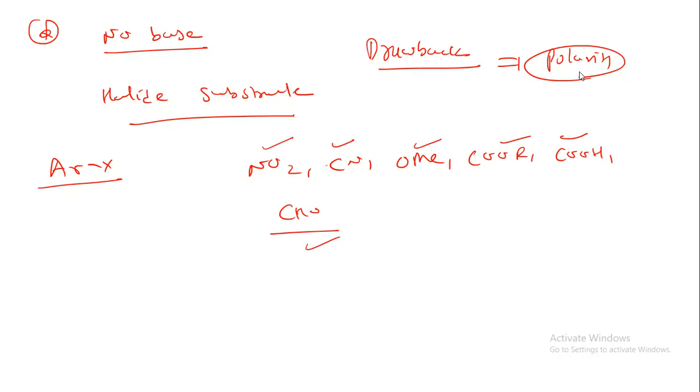Because of this, Suzuki is more favored for CC coupling reactions as compared to the Stille coupling reaction. That you have to remember. So that is all about the Stille coupling reaction. Thank you for watching it.